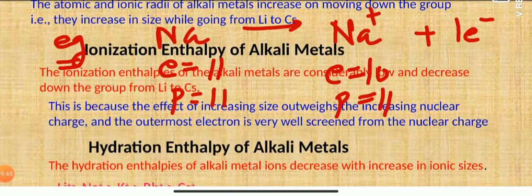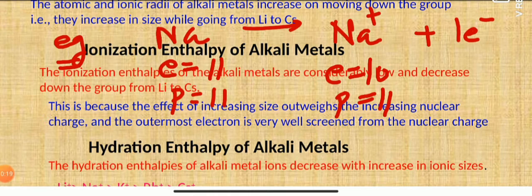Now the next important property is the ionization enthalpy, which is totally dependent upon the atomic size. As you move from left to right, atomic size decreases. Therefore, the ionization enthalpy increases from left to right. So we can say that alkali metals have the lowest ionization enthalpy in a particular period, because of their largest size.